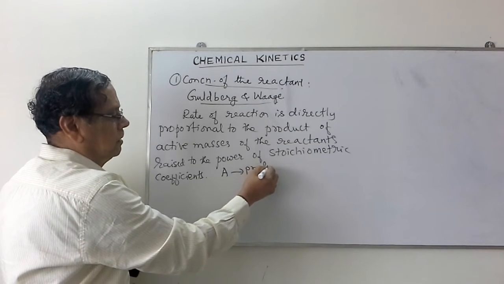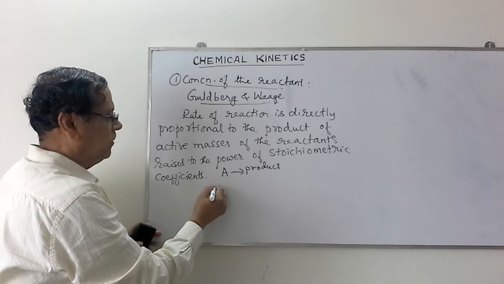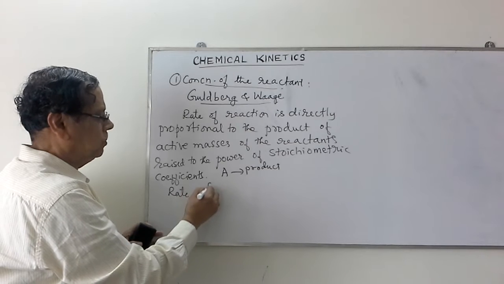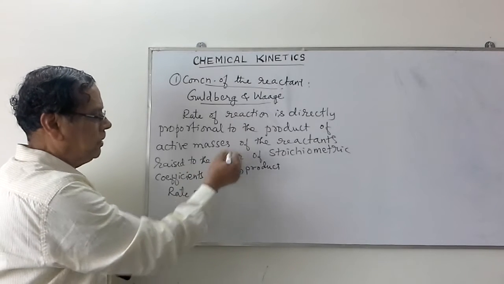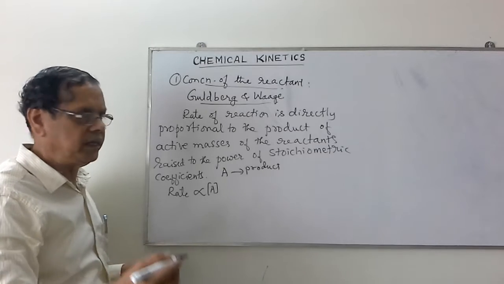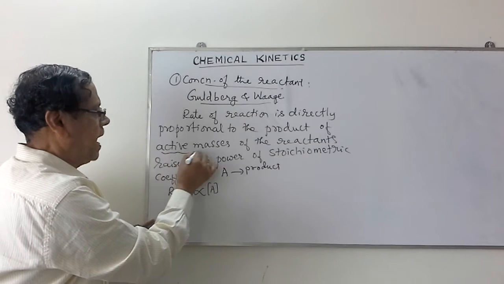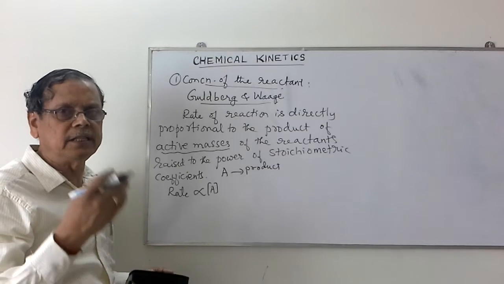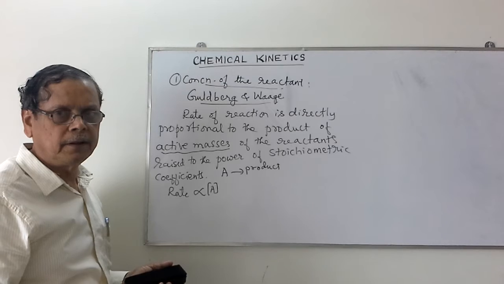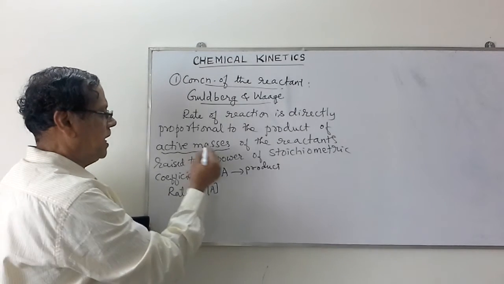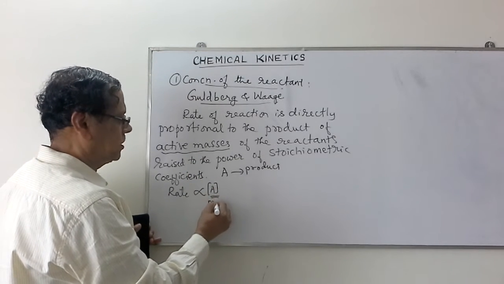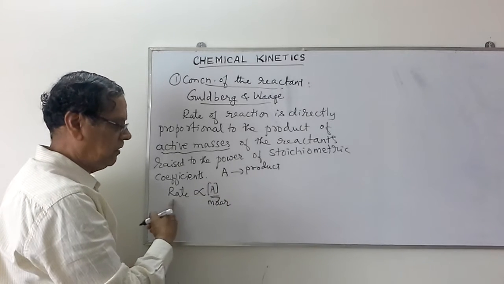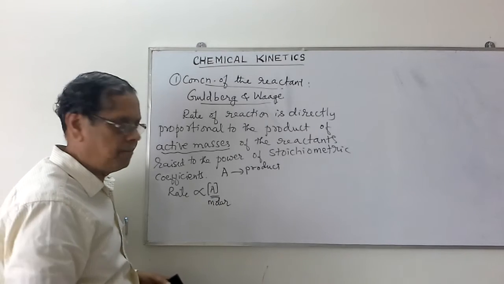Then we say there is only one molecule of the reactant involved, therefore the velocity of the reaction or the rate of the reaction is directly proportional to concentration of A or active mass of A. Here one explanation: he has used the word active masses. Active masses correspond to effective change in the concentration of the reactant. So for all practical purposes, this active mass can be taken as molar concentration. Here only one molecule of reactant is involved, therefore its rate is proportional to concentration of A.